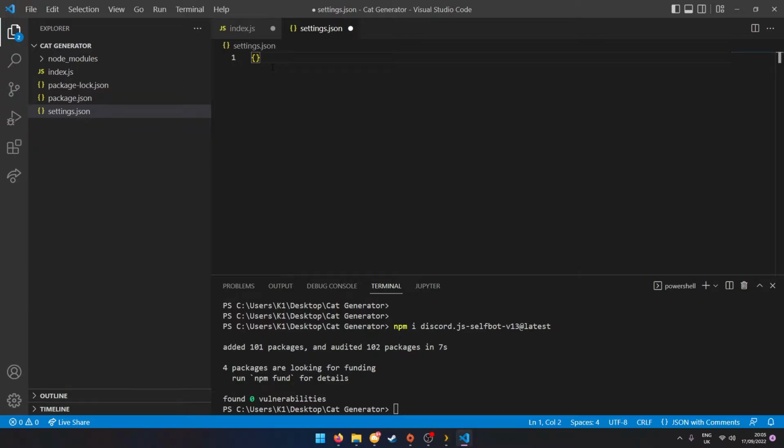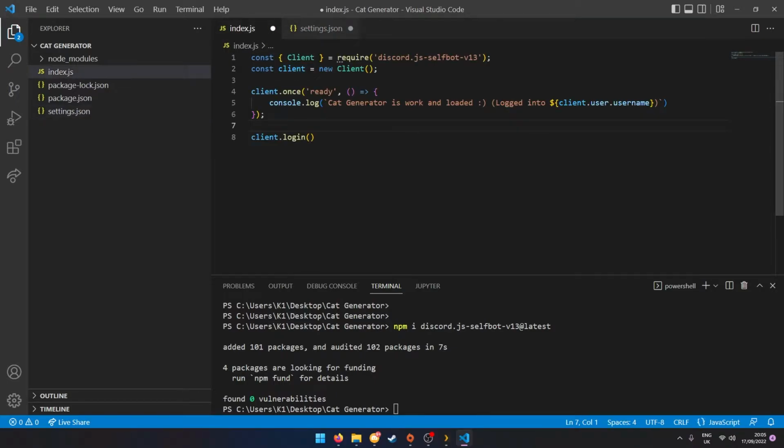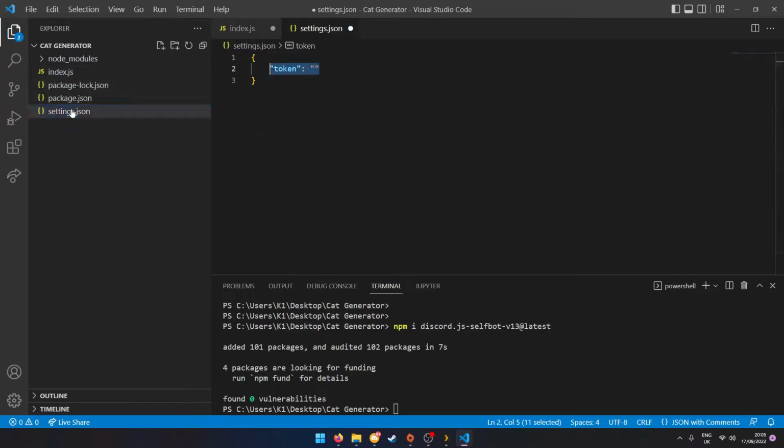Inside here, we're going to make a normal JSON looking thing, and put here token, and this is where your token is going to lay. This just allows it to be more hidden, and the person who wants to use this application doesn't have to shove their token in the code. You're going to have a lot more code, and it's just better to see one JSON file and shove their token in there. It can also look very nice. You can put things like comments, such as input token here. It's really cool.